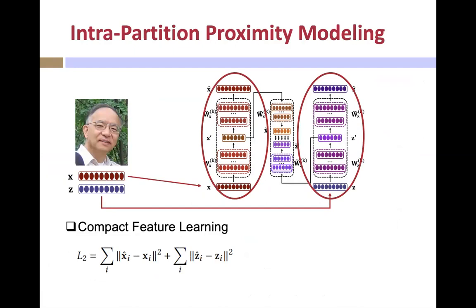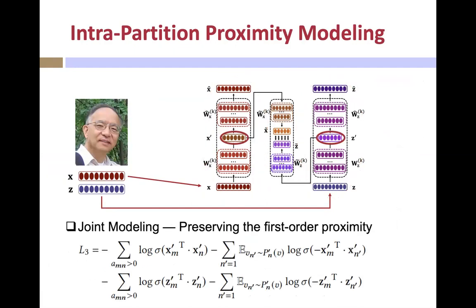Then, we perform compact feature learning by feeding attribute features and structural features into two independent autoencoders and obtain two encodings, S prime and Z prime, respectively. Since neighbor nodes usually have larger similarity than distant nodes, we also perform joint modeling for attribute encodings and structure encodings simultaneously in this step, which aims to preserve the first-order proximity inside each partition.